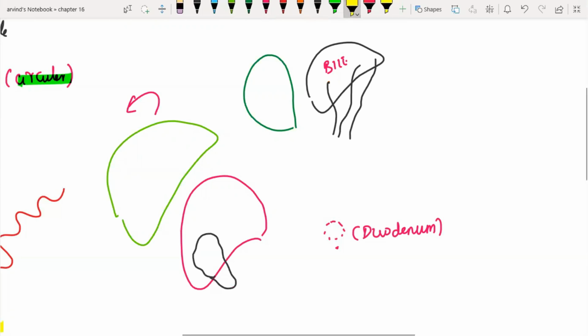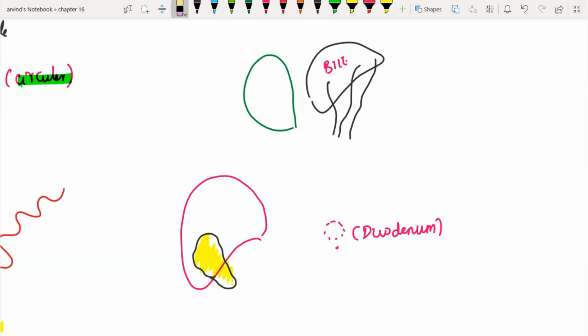and on that posterior aspect, or the dorsal aspect, I have got some depression exclusively for the gallbladder. So if you take the location of the gallbladder, it is not separately present. It is right at the liver only. So at the dorsal aspect, I have got a depression where this gallbladder is located. But to understand the formation of the duct and how it is present, I have taken this piece and shown it separately like this, right? So we have got the gallbladder, and the duct that arises from the gallbladder, I call it the cystic duct.